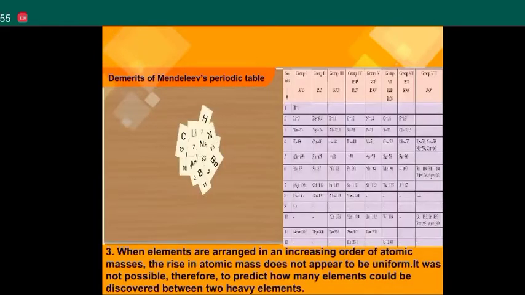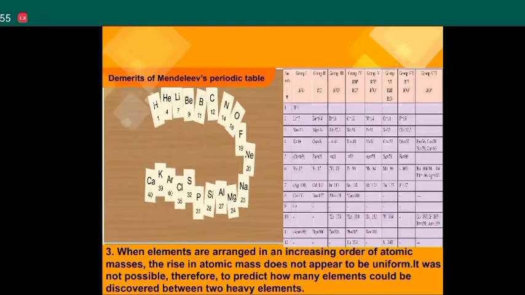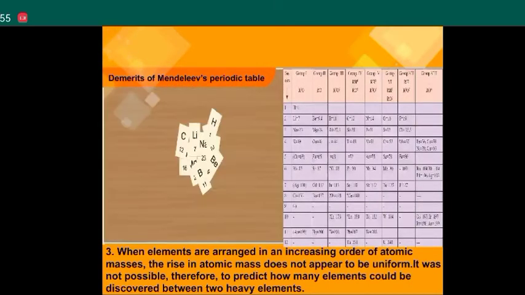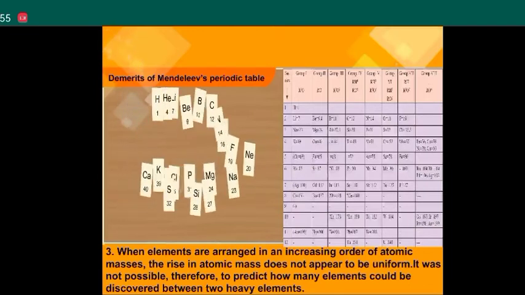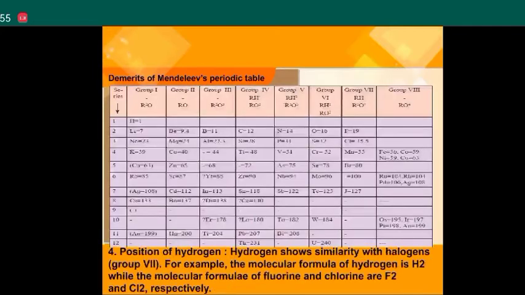Point number 3. When elements are arranged in an increasing order of atomic masses, the rise in atomic mass does not appear to be uniform. Therefore, it was not possible to predict how many elements could be discovered between two heavy elements. Point number 4. Position of hydrogen.